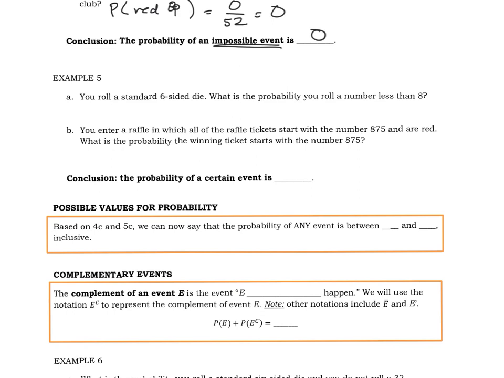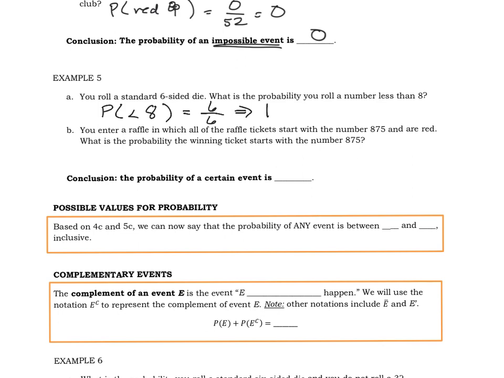It says you roll a standard 6-sided die. What's the probability that you roll a number less than 8? Well, all the faces of a die, 1, 2, 3, 4, 5, 6, those are all numbers less than 8. So all of them will fall in that category, are considered favorable. So we get 6 out of 6, and that reduces to 1.